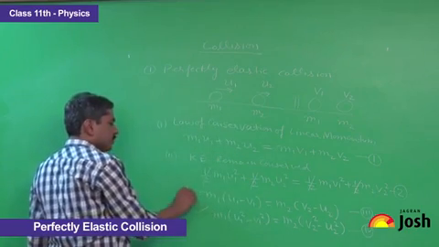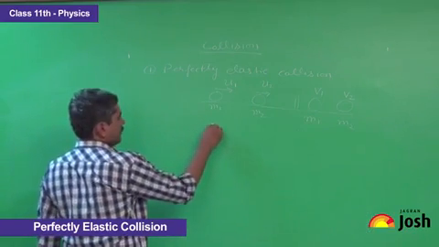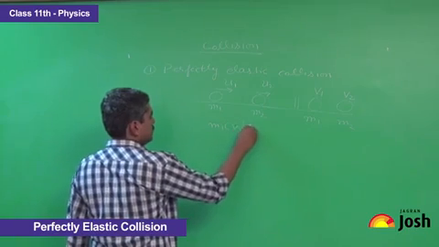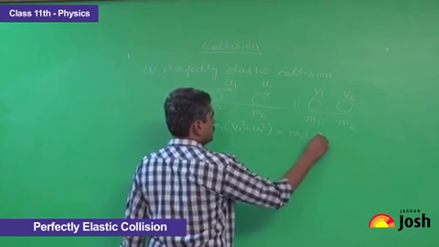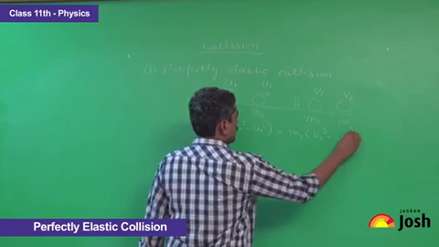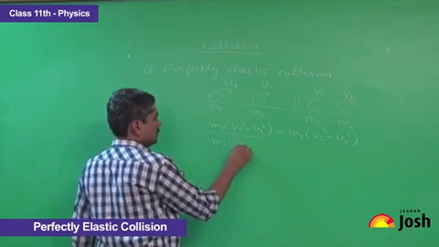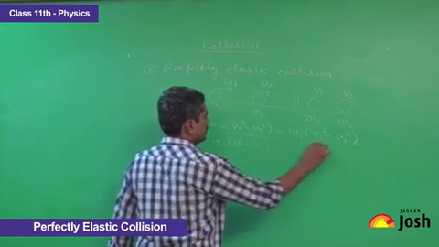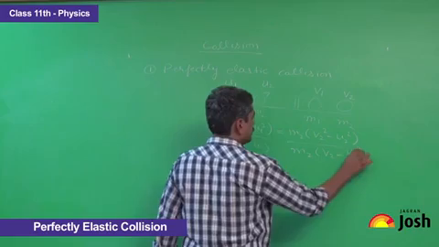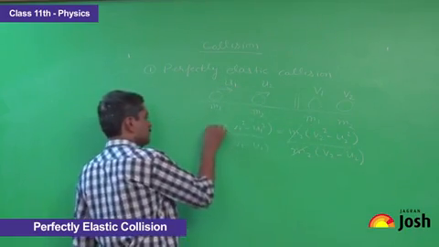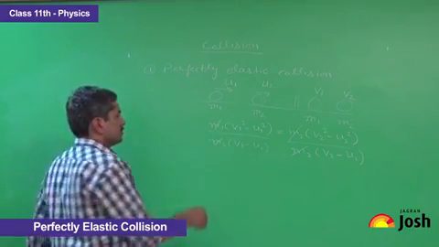Now we divide equation number 4 by equation number 3. So we can write it as m1 (v1 square minus u1 square) upon m1 (v1 minus u1) is equal to m2 (v2 square minus u2 square) upon m2 (v2 minus u2). Now cancel these terms and use the identity of a square minus b square on both the sides.